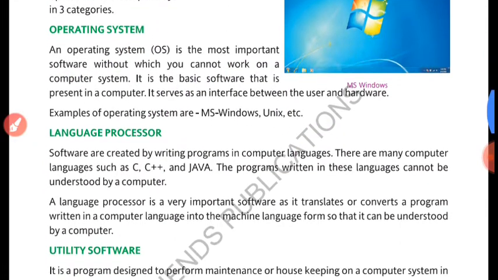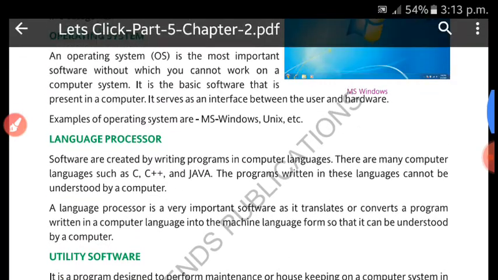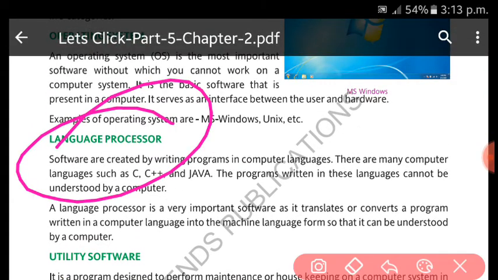Some other system software are language processors. What are language processors? Language processors are those software which convert our instructions into machine language. These are the instructions which we give to the computer system to perform certain tasks, and it converts them to machine language. So this is the work of a language processor.